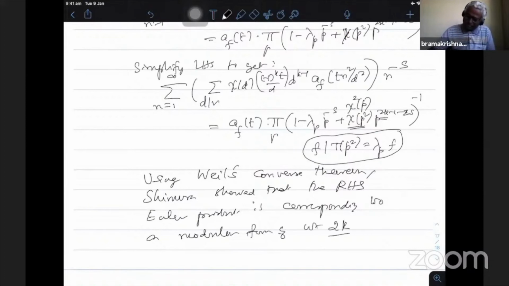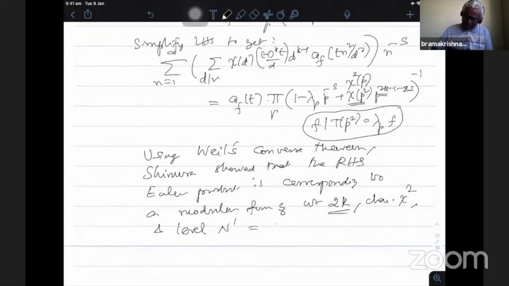That 2k comes from this character chi square, where chi is the original character we started with. The level, N prime, he could not determine from this initial argument, but he conjectured that it is equal to N by 2.